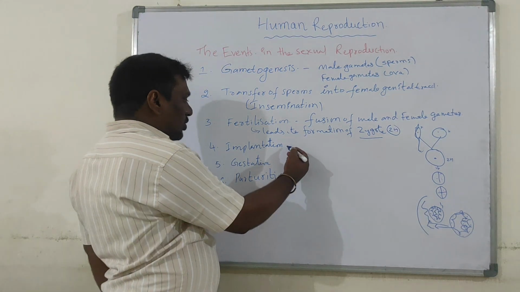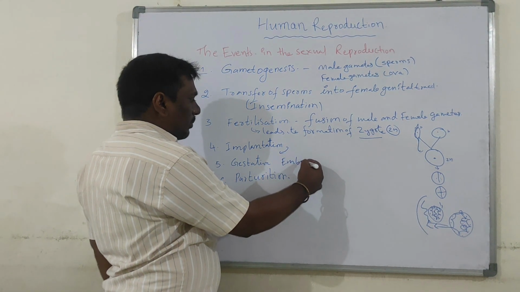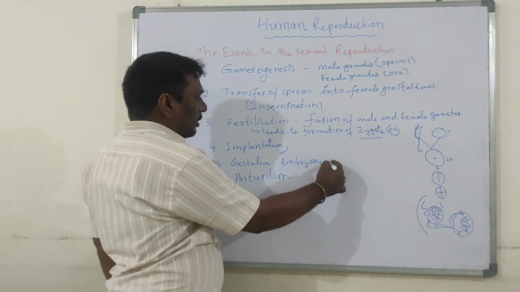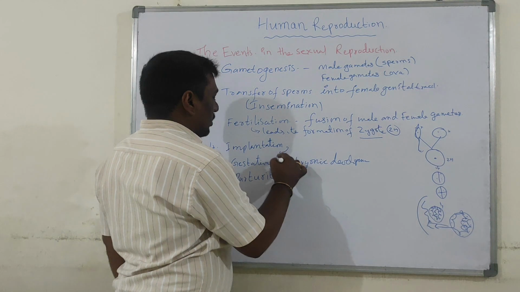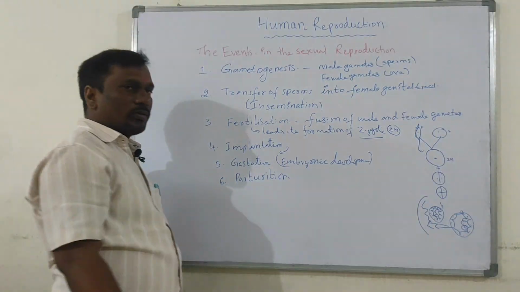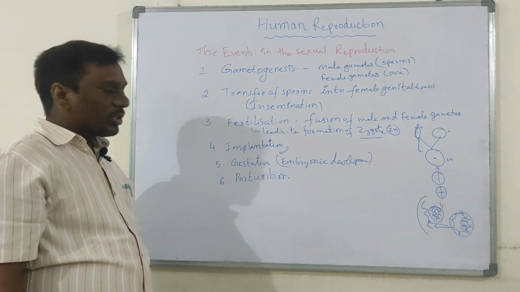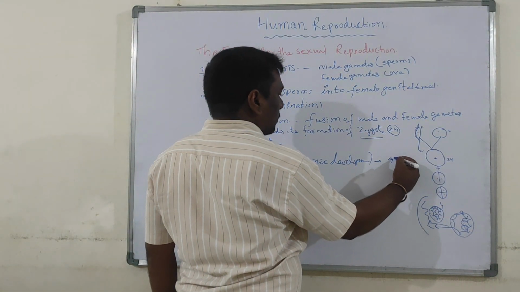After implantation, gestation. Gestation means embryonic development. What is the duration of embryonic development? Approximately 9 months.